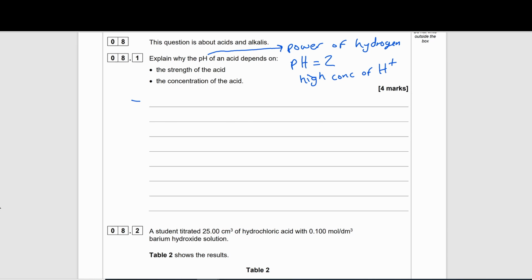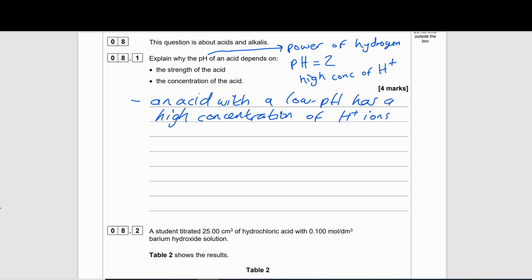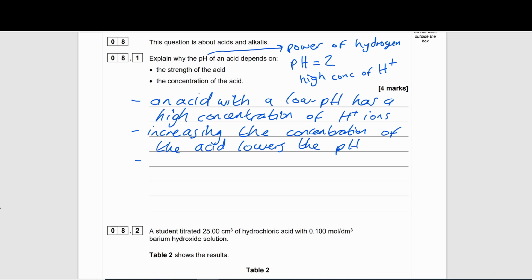So what we can say first is our fundamentals of how pH works. An acid with a low pH has a higher concentration of hydrogen ions. So if we increase the concentration of our acid, we should technically then have an even higher concentration of H plus ions, and that means that the pH will be even lower. But what about the strength of the acid? Well, strong and weak acids, how are they different?